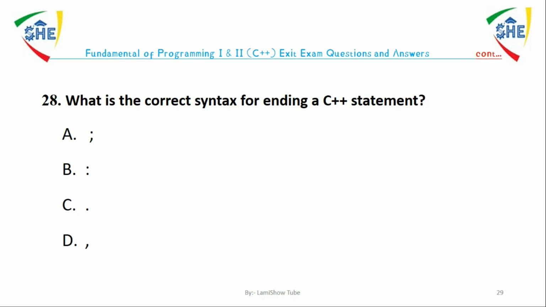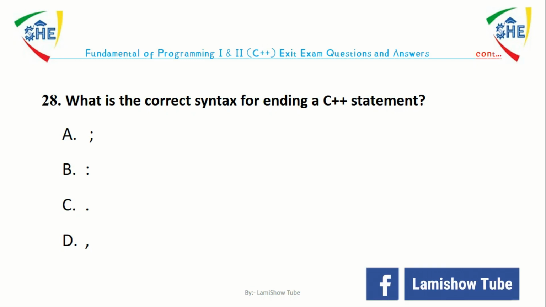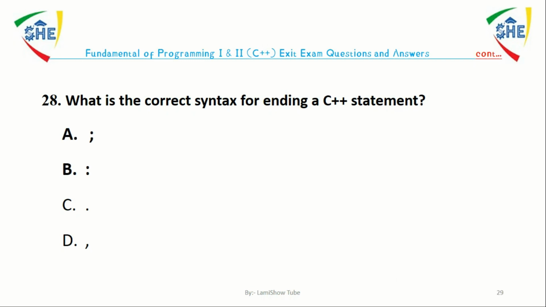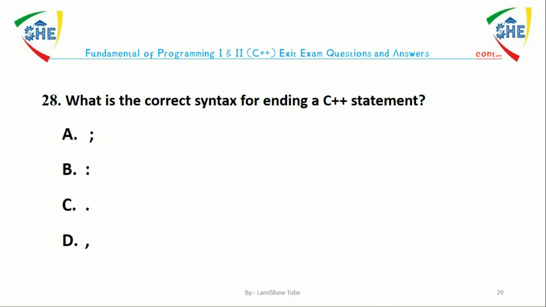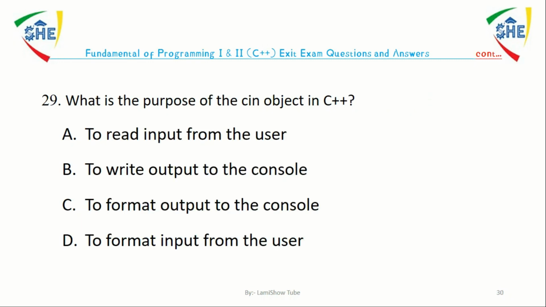Question number 28. What is the correct syntax for ending a C++ statement? A. Semicolon. B. Colon. C. Full stop. D. Comma. The answer is A. The correct syntax for ending a C++ statement is to use a semicolon.